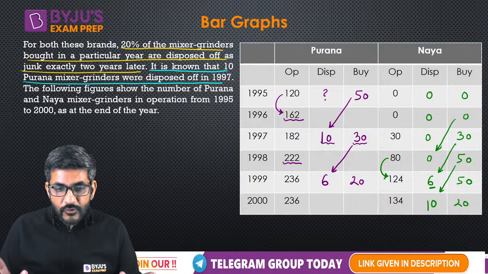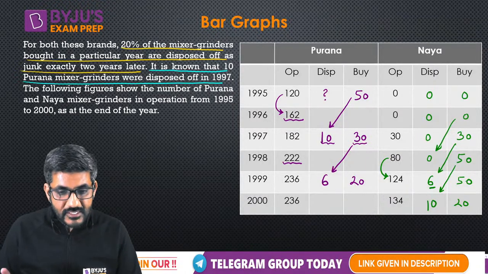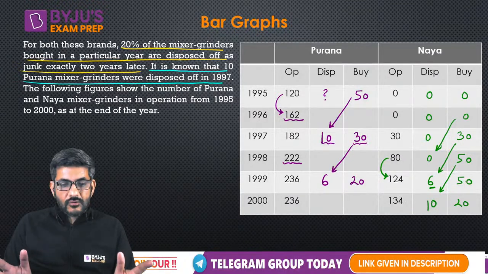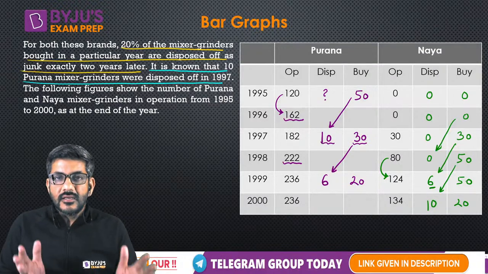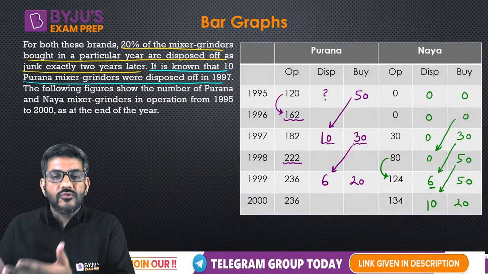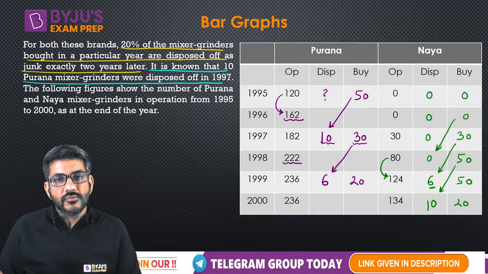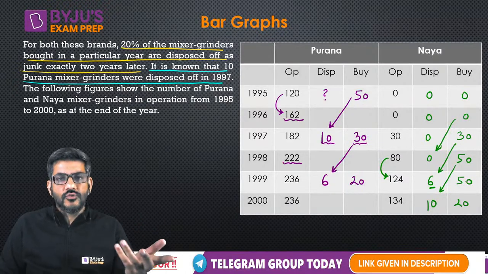I hope all of you are okay with the solution. All of you have understood this. Please tell me fast. Is it clear? Can we move on to the solution now? Questions now? Because once the table is there with us, now in the questions we just have to look at the table and we have to answer the questions. Nothing else is to be done, और कुछ भी नहीं करना है, ठीक है? So now the questions would take hardly 2 minutes.